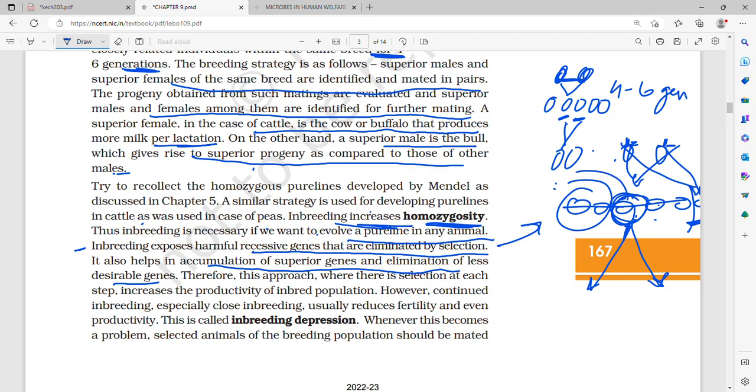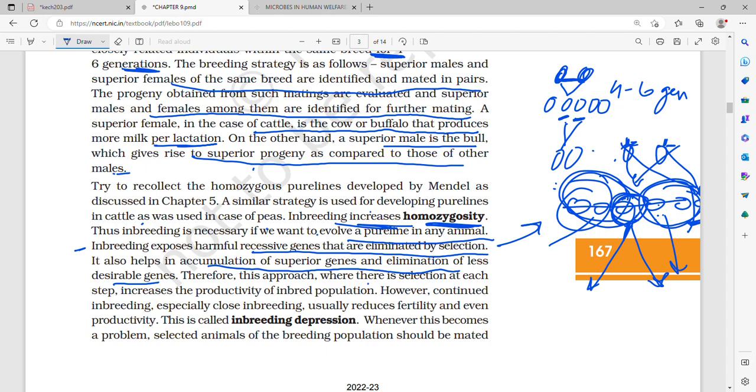So there is accumulation of more desirable genes and elimination of less desirable genes, because we are mating between pure lines. After this, we can select whichever gene we feel is more desirable for further mating. Whichever we feel is not desirable, we can just eliminate, that is, not mate them further.